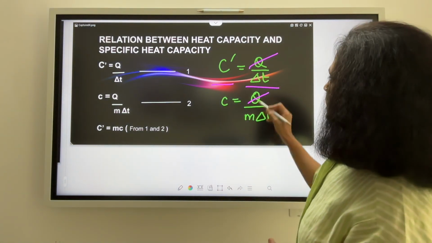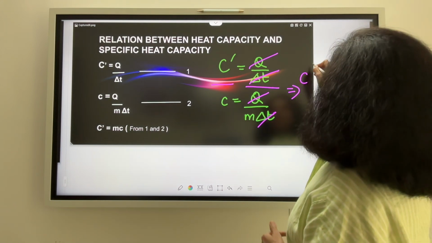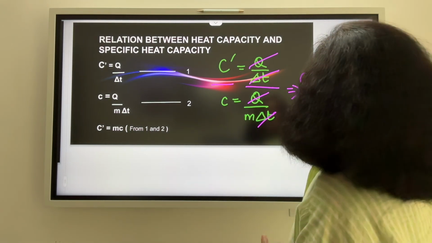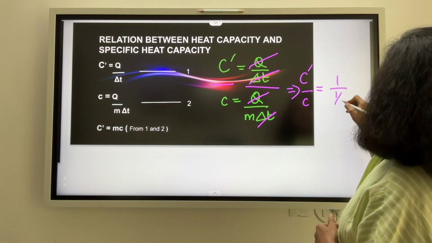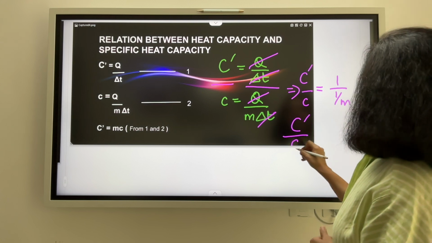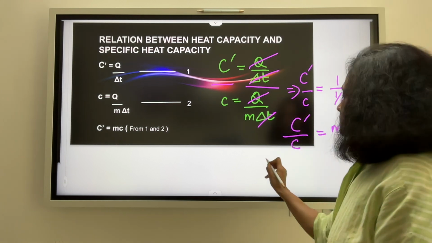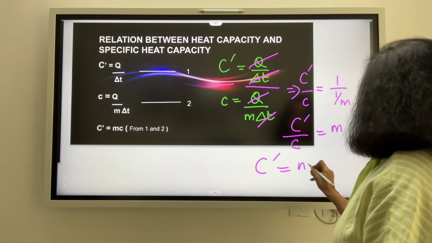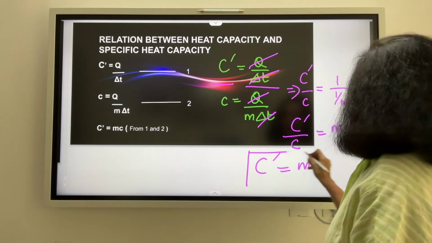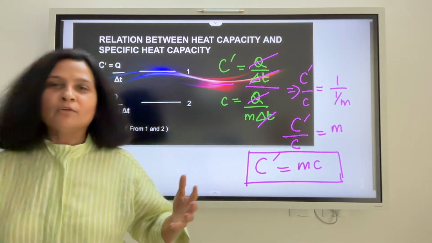So this is what happens. Q goes away, del T goes away. So what do I have? I have C dash by small c is equal to 1 by m. That means the thermal heat capacity by specific heat capacity is going to be equal to m. That means thermal heat capacity is equal to m times specific heat capacity. So this is the mathematical relation we were looking for.